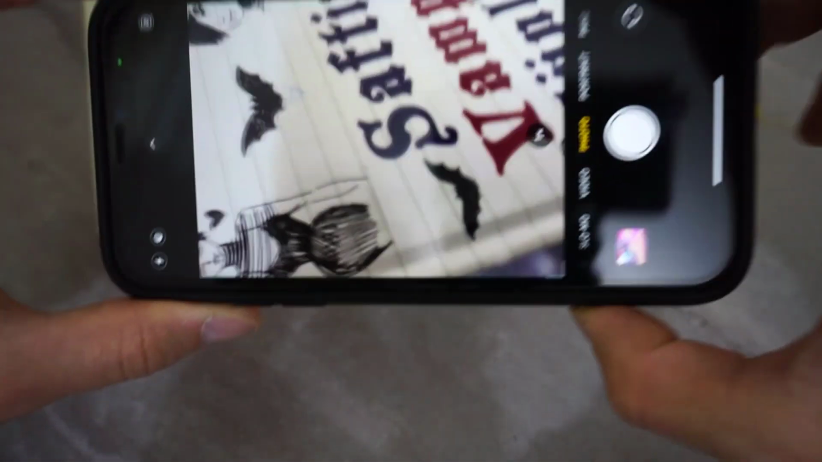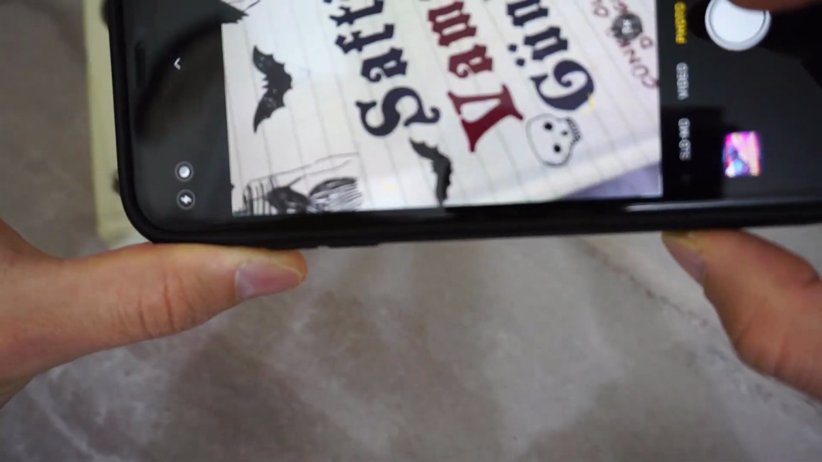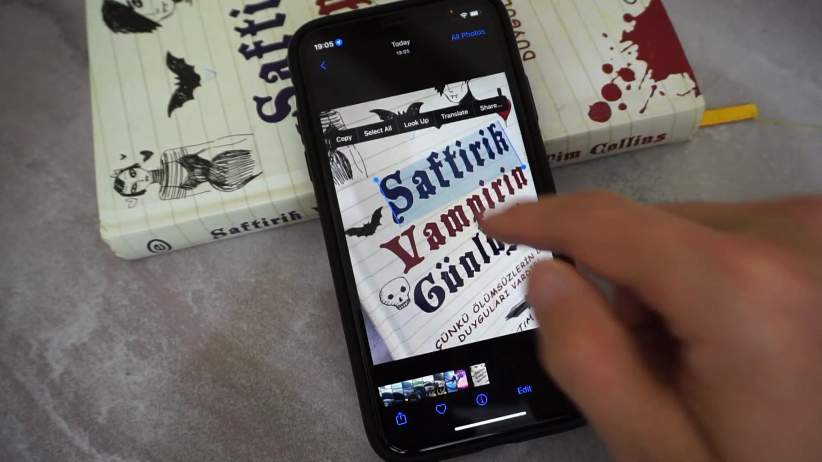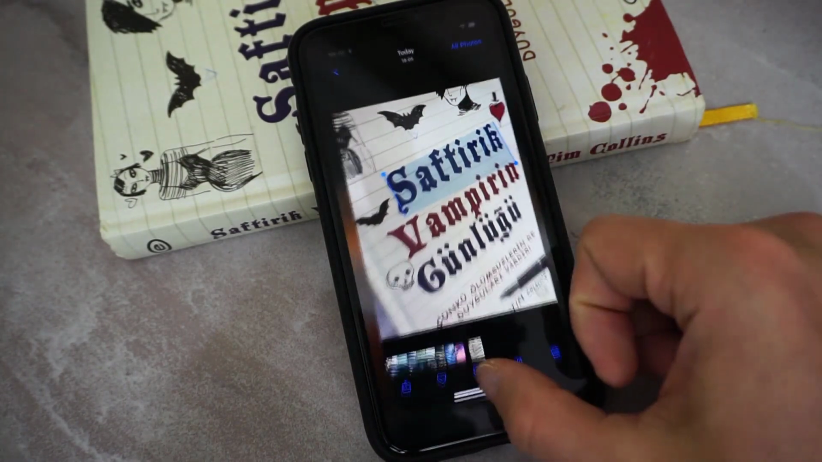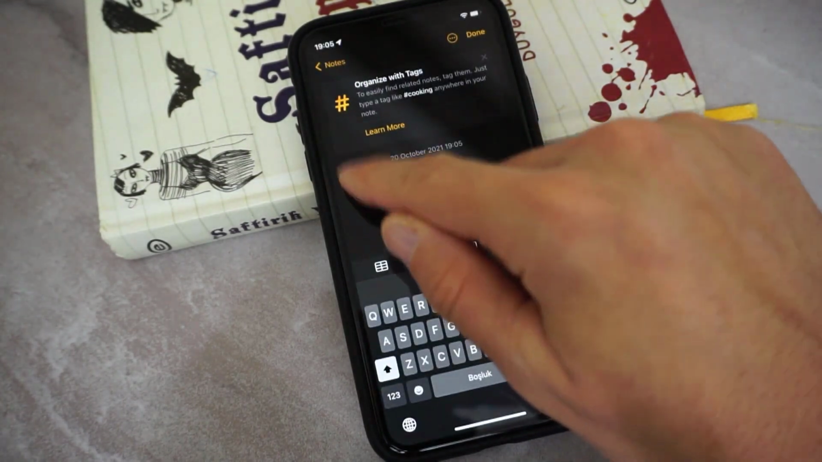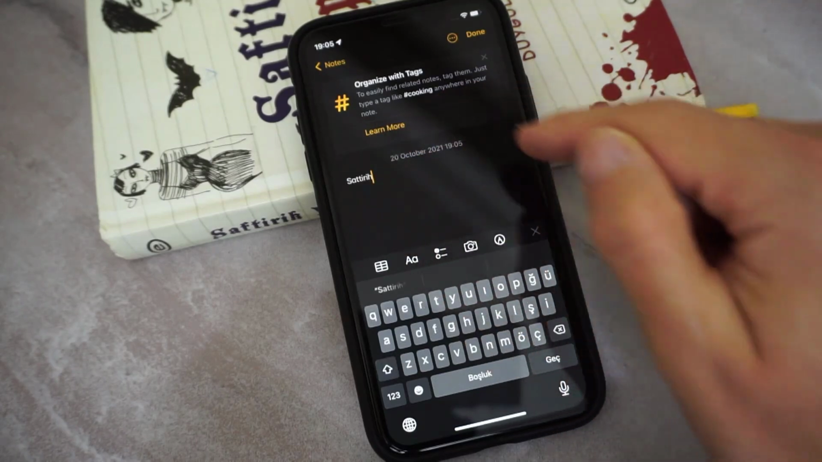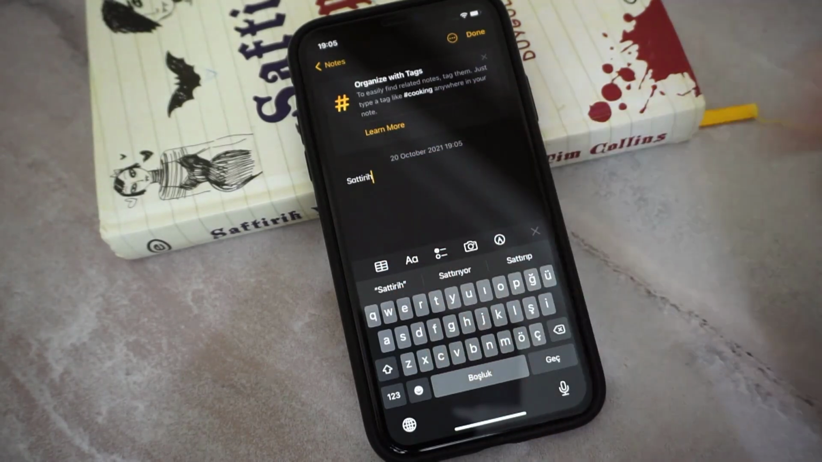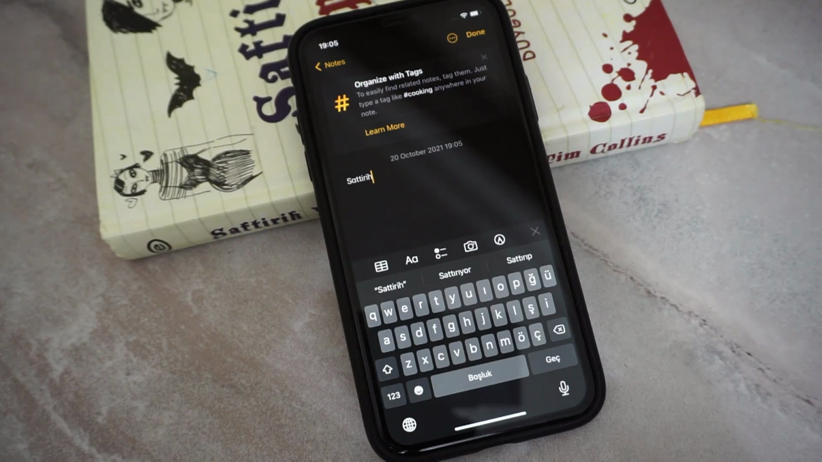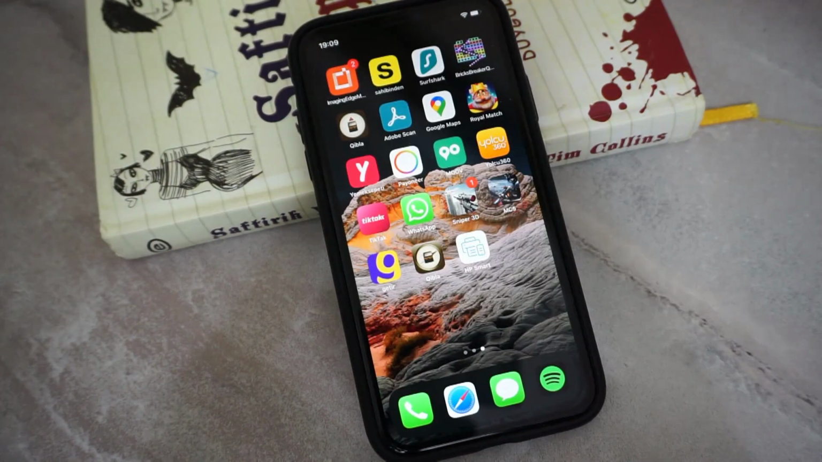Now I'm going to test it here with the camera photos. Let me capture a photo with my camera, and I got that. Double tap on it, and you can see I can copy the text and go back to the notes. I can even print that with my printer. You can see I got that note here on my iPhone.